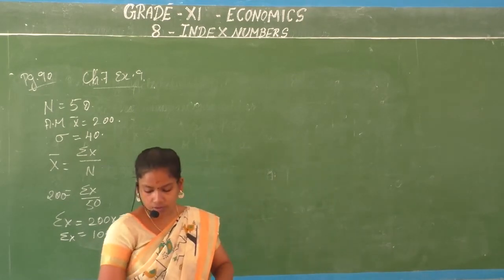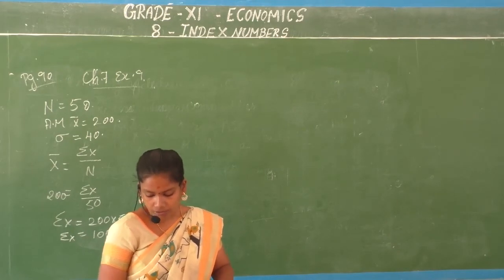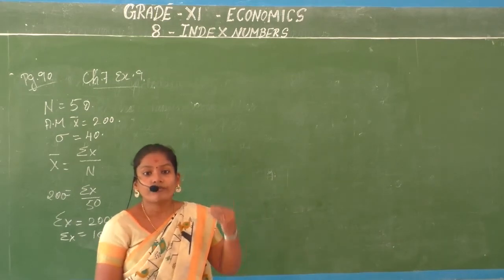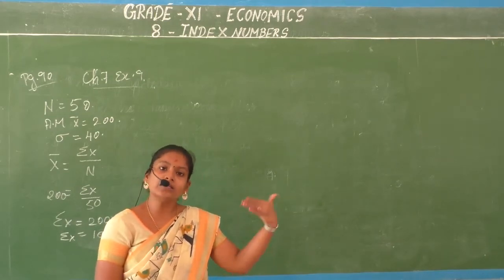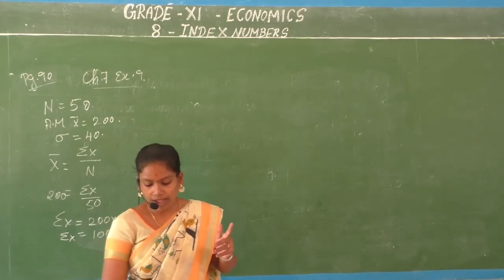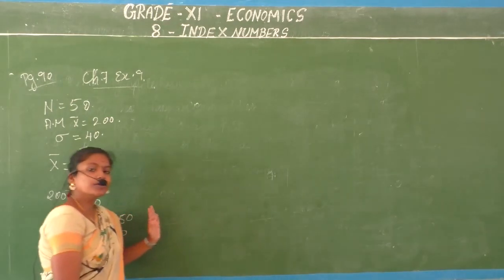So how can you identify that? You have to find again the new income. எப்படி average daily income கண்டுபிடிப்போம்? You have to use this 20, multiply பண்ணா நமக்கு ஒரு new income கிடைக்கும்.